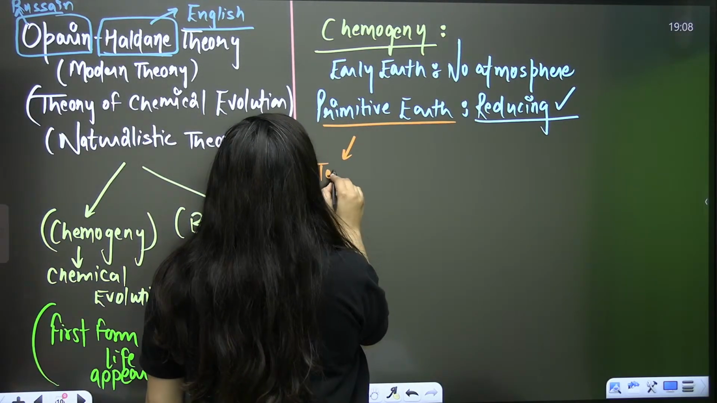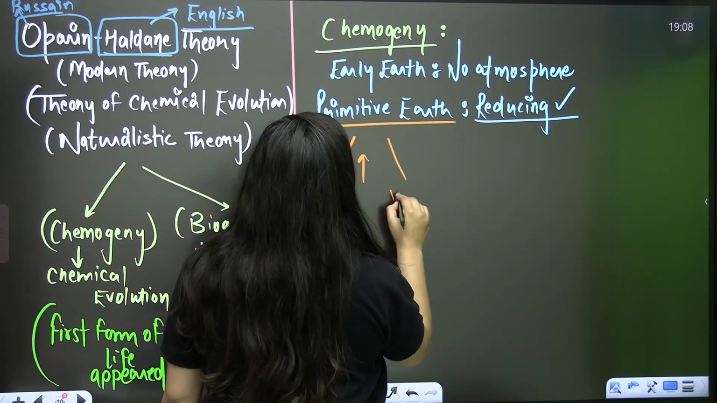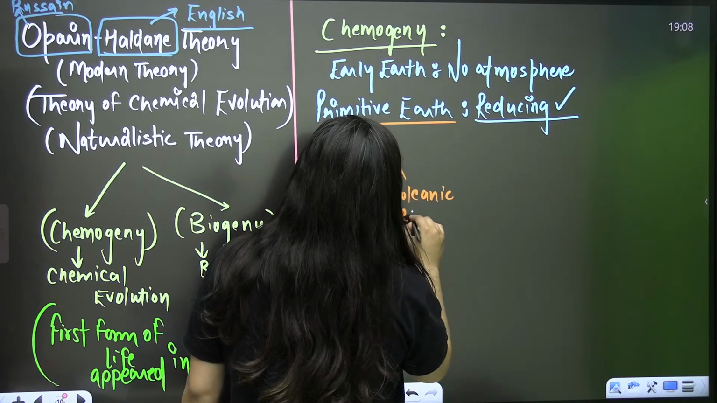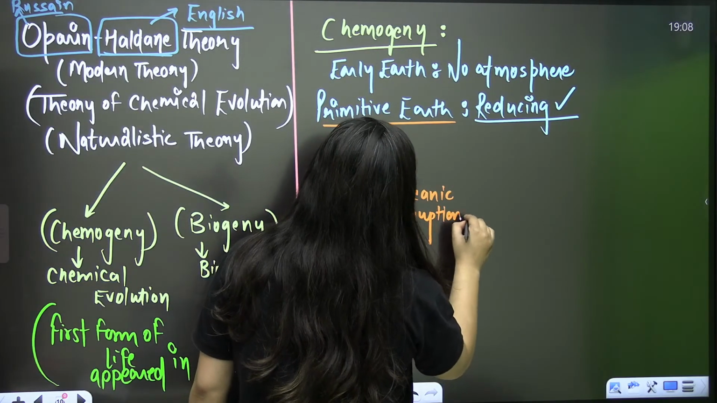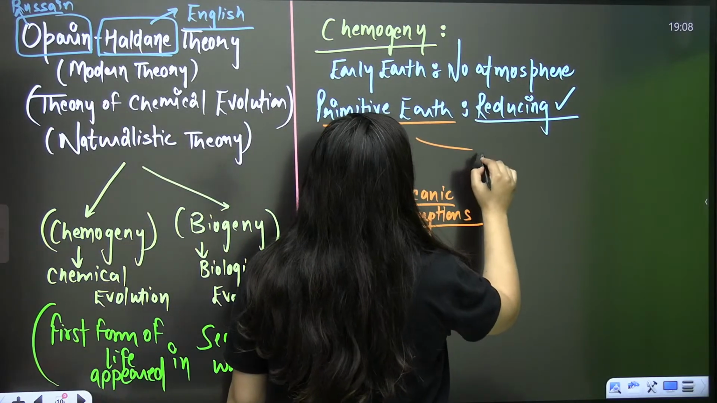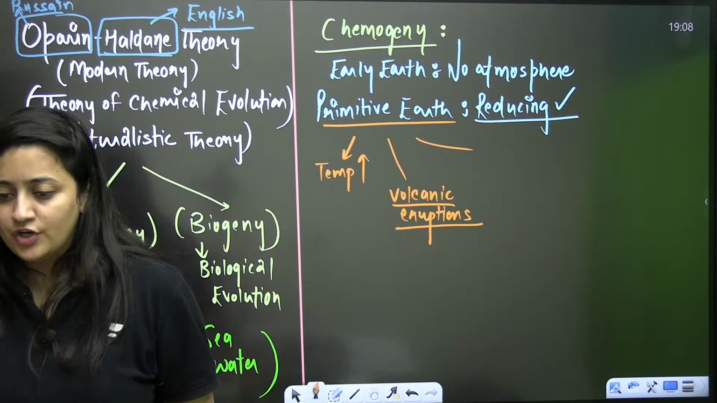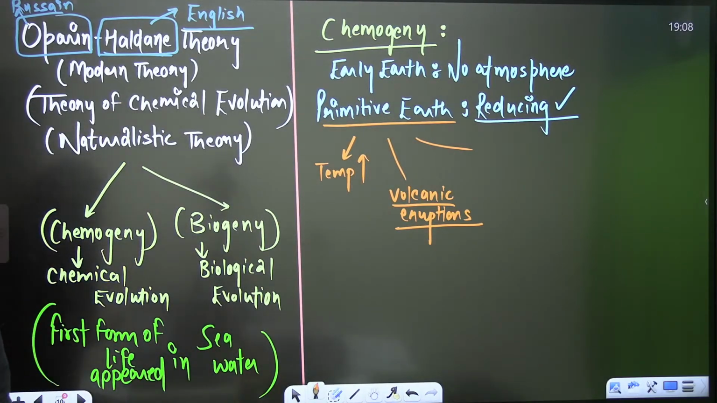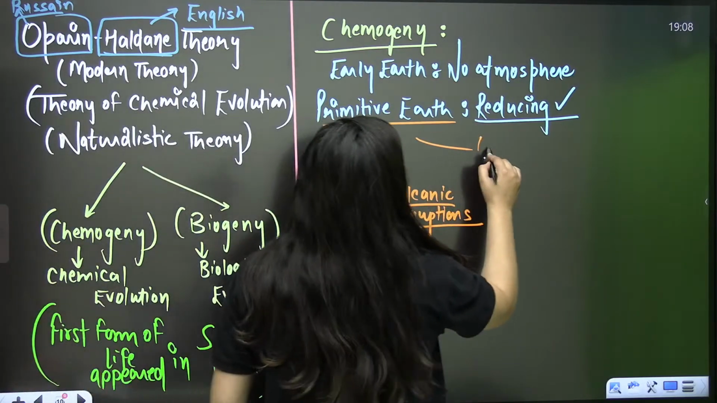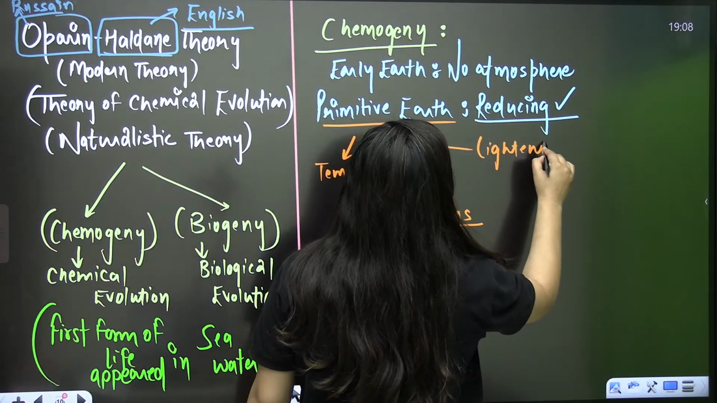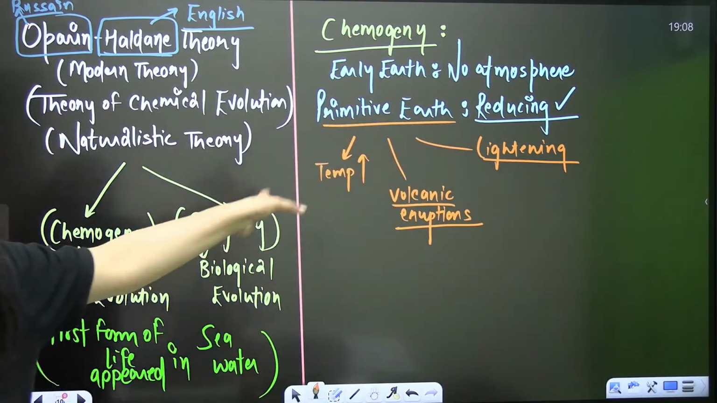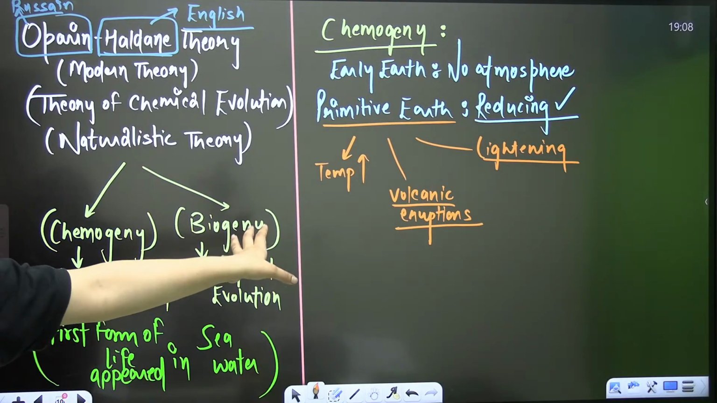So initially on primitive Earth, what was happening? The temperature was very high. Volcanic eruptions were there. So high temperature, volcanic eruption, and reducing type of atmosphere was there. I have mentioned it, and obviously lightning and all those things were happening there, isn't it? It was the condition on the primitive Earth.